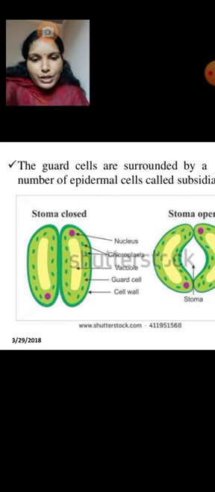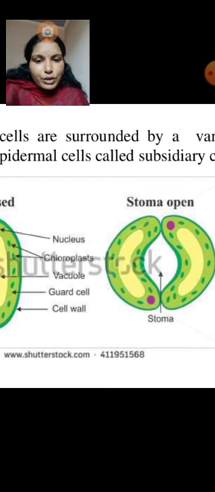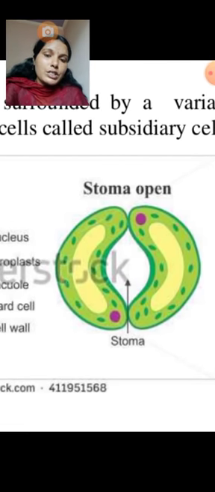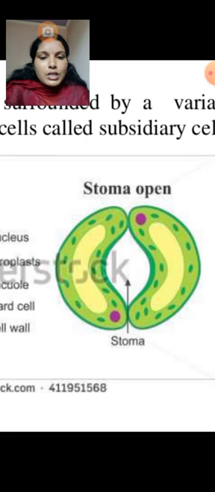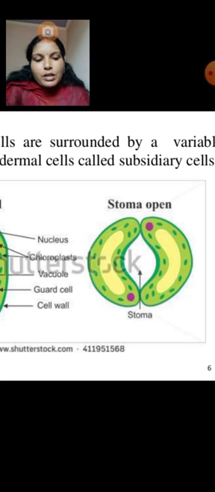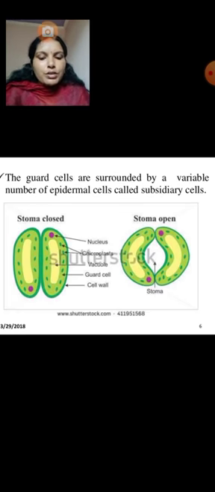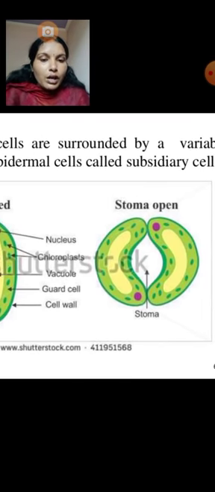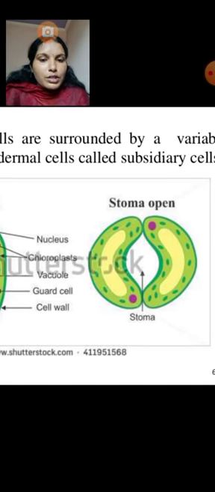The sugar is soluble in water and increases the concentration of the guard cells. When the sugar is dissolved in the water, the guard cell concentration will be increasing. How is the concentration higher? Here sugars are already there, and these sugar molecules are dissolving in the water, so it becomes concentrated.